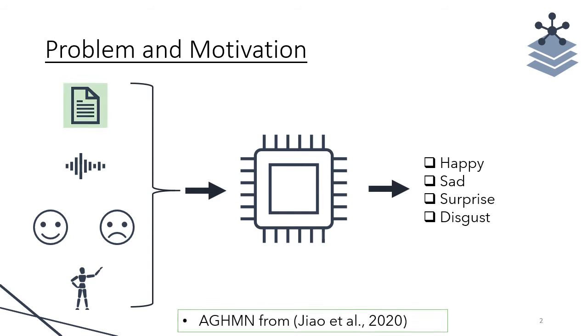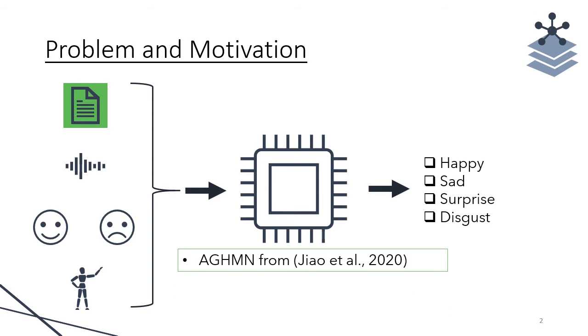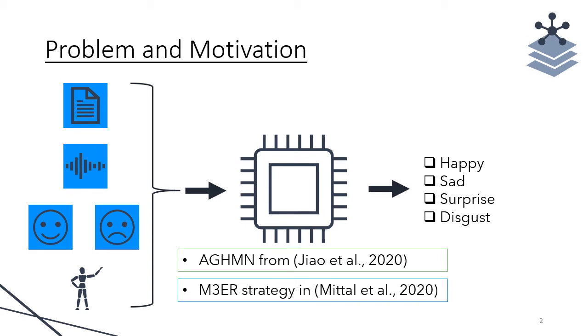For example, Jiao et al. developed an attention-gated hierarchical memory network for real-time emotion recognition using only text, and Mito et al. introduced a multiplicative strategy and proxy vectors to fuse facial, textual, and speech cues to provide a more robust classification when individual sources of information are corrupted by noise.